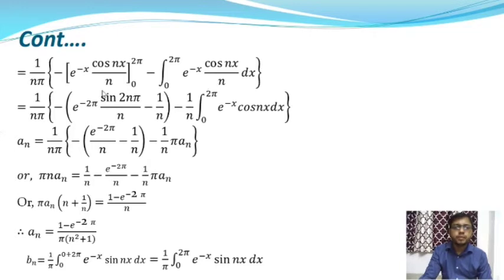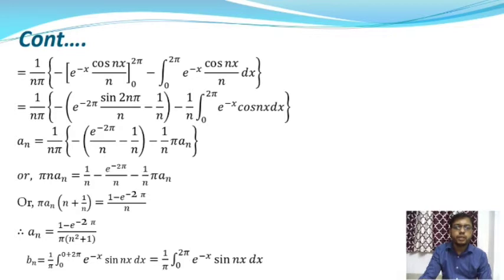Therefore from this we will get 1 by n pi into minus of e to the power minus 2 pi into sin 2 n pi by n minus 1 by n. After putting the value of 2 pi and 0, we will get this minus this, and this is actually the coefficient of an. So the equation reduces to pi n into an is equal to 1 by n minus e to the power minus 2 pi by n minus 1 by n into pi an.